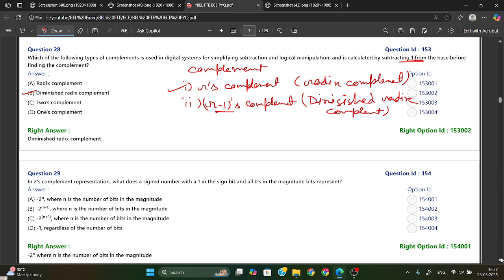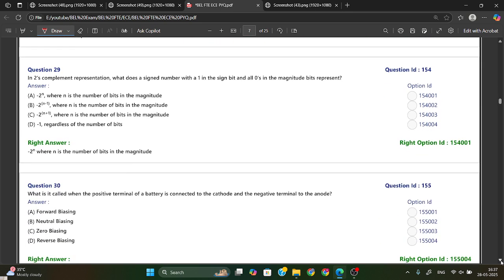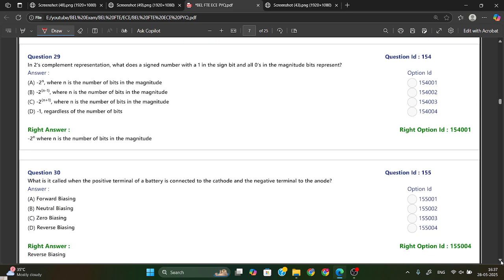Each and every point. Now the next one is: in 2's complement representation, what does a signed number with 1 in the sign bit and all zeros in the magnitude bits represent? That represents the most negative number.